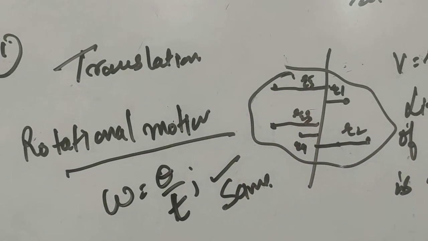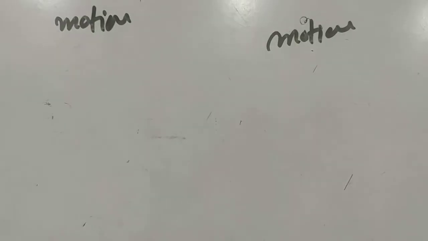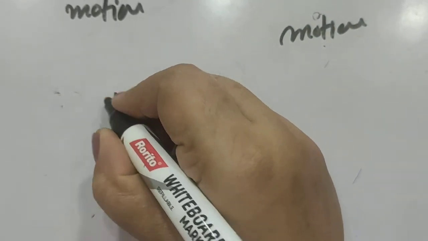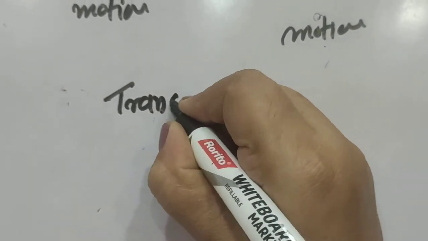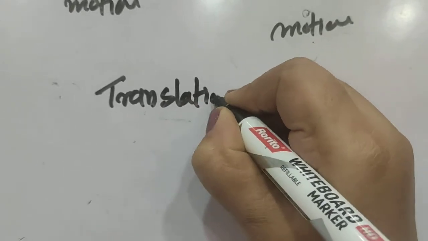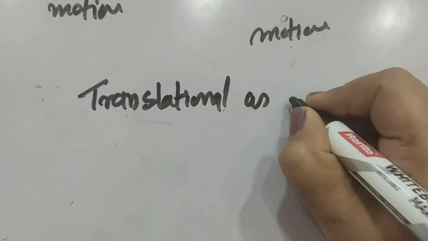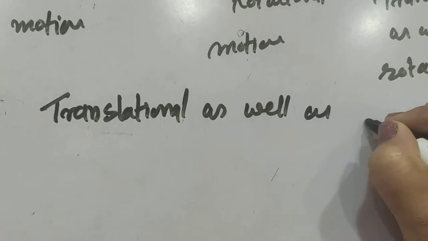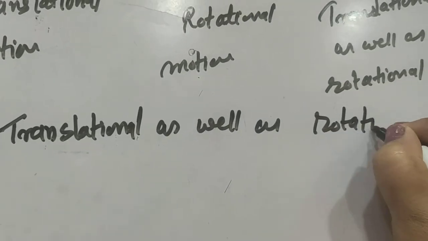Now let us discuss the third kind of motion. The third kind of motion is translational as well as rotational motion. Now what is that?